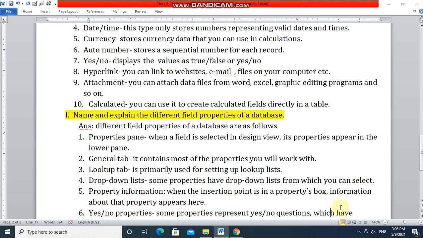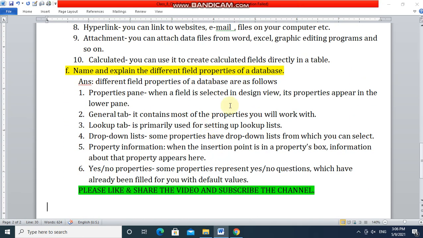Next, last question. Name and explain different field properties of a database. Different field properties of a database are as follows. Number 1, properties pane. When a field is selected in a design view, its properties appear in the lower pane. General tab. It contains most of the properties you will work with. Lookup tab is primarily used for setting up lookup lists.